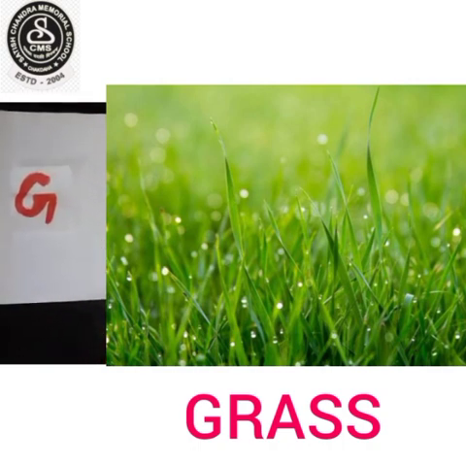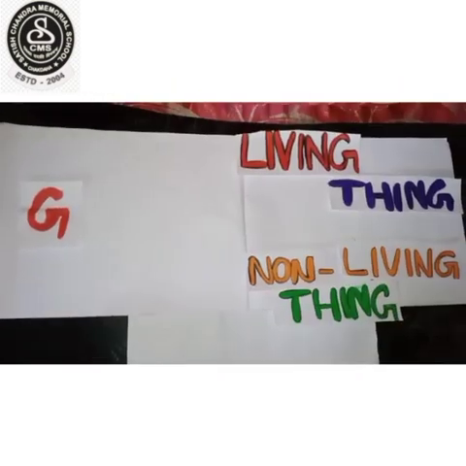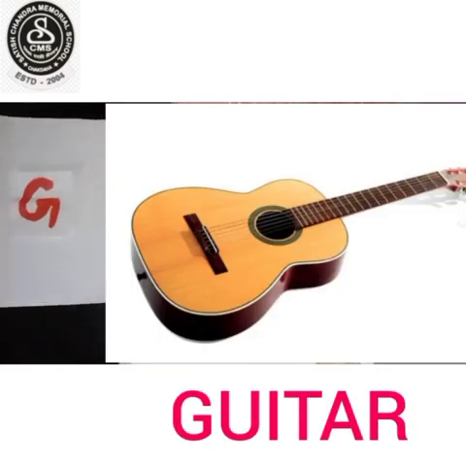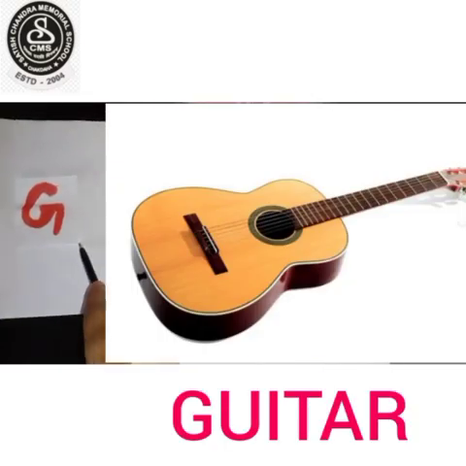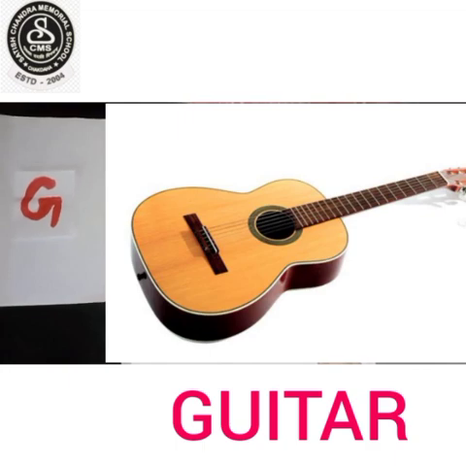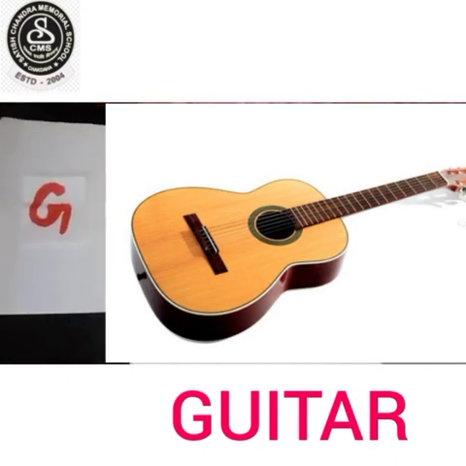And they grow. So they are living things. And one non-living thing starting with G is guitar. G-U-I-T-A-R. Guitar. Guitar is a man-made thing and it is a non-living thing.